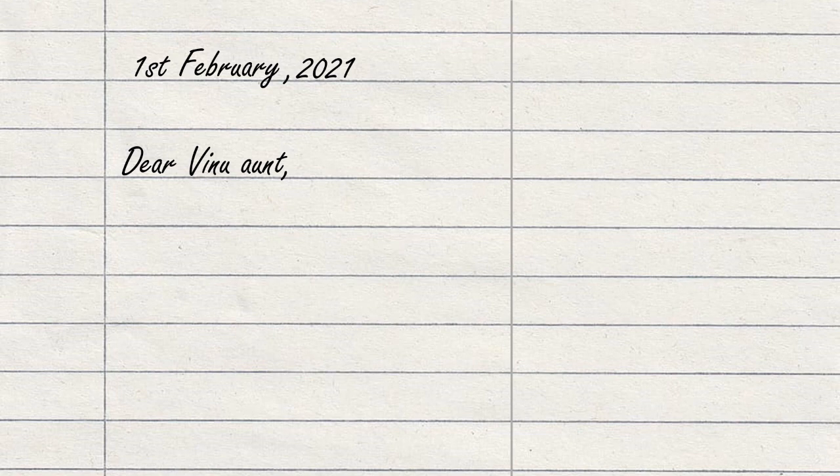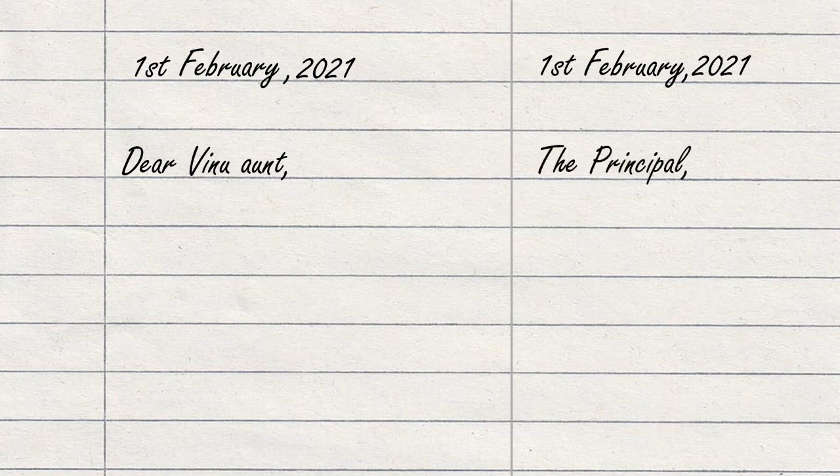But for an official letter, there is one more address you have to write here. That is the to address. You don't write "to" there. Without writing the "to", you straight away go to the address. Now, how do we write the to address? The designation. What do you mean by designation? The principal, the editor, the manager, the district commissioner of police, the designation. That is the first line of the official letter.